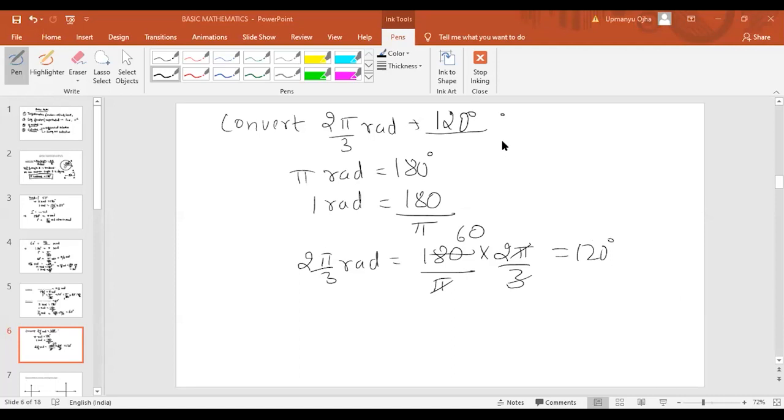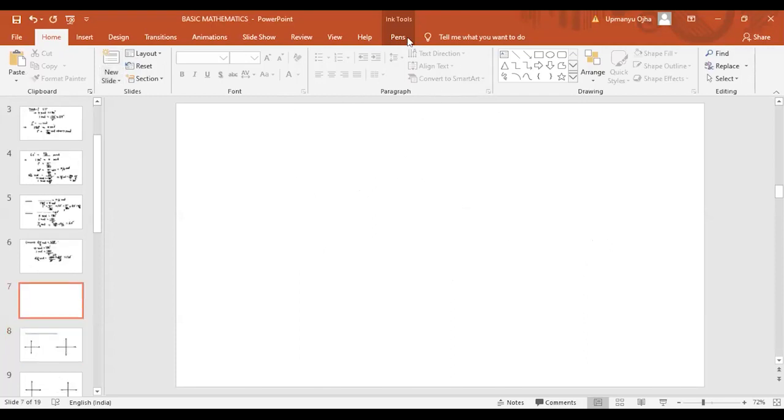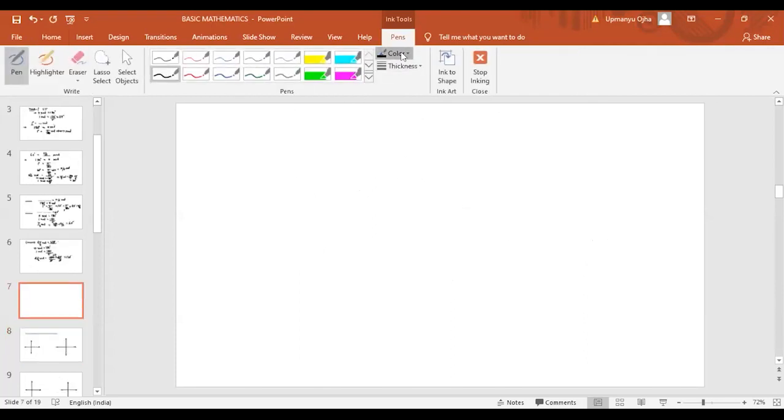Do one more problem here. Convert 270 degree to radians.